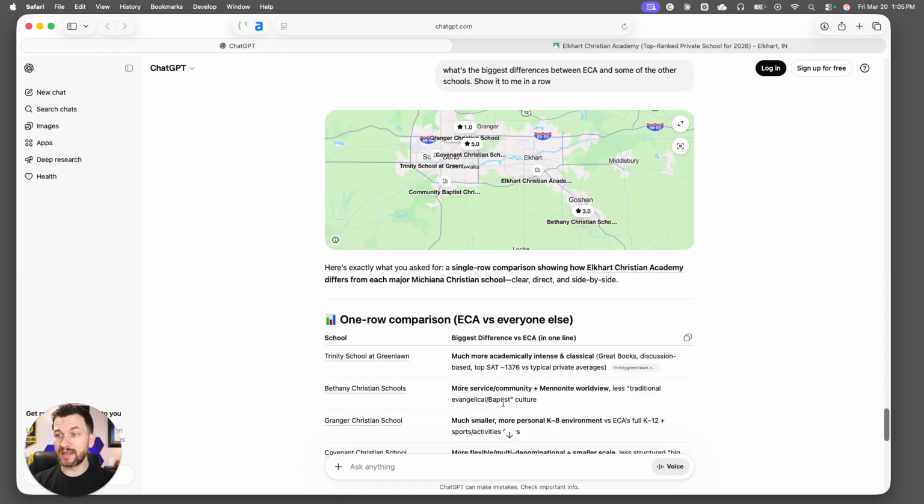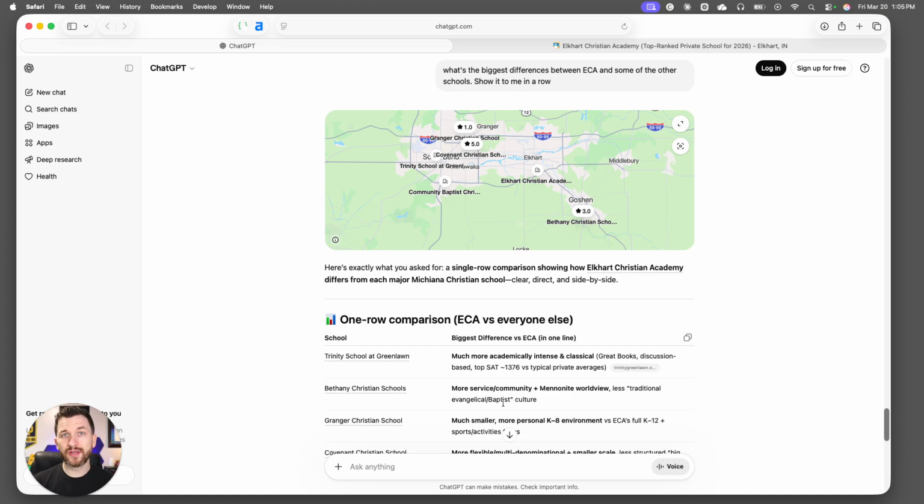Because if they're comparing these two things, okay, Bethany Christian offers this, but your school offers that, what's the difference and what does that mean? What you can do to fill in those gaps is utilize an FAQ page for your school. A lot of times schools will just use their FAQ page to say, how do I enroll? How do I get started? Do you take middle of the year transfers? Very good questions like that, people want to know about admissions, but people want to know about your school as well.